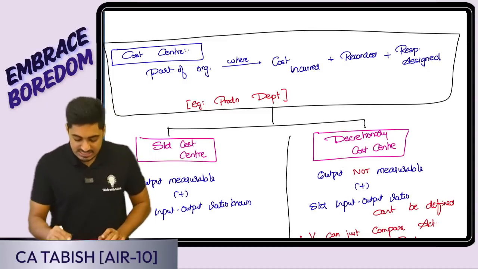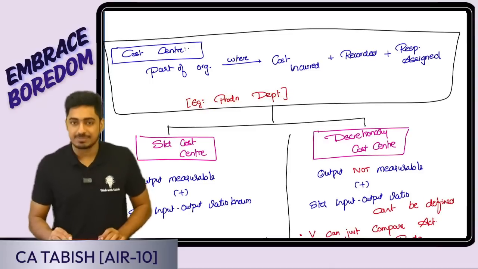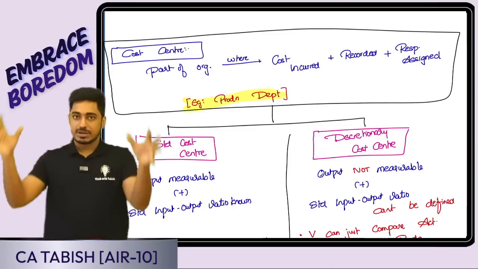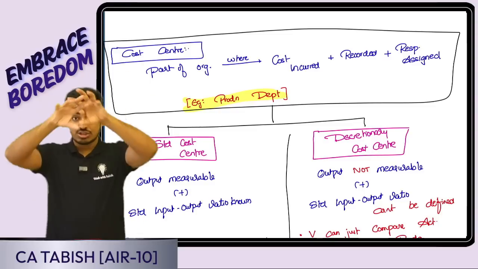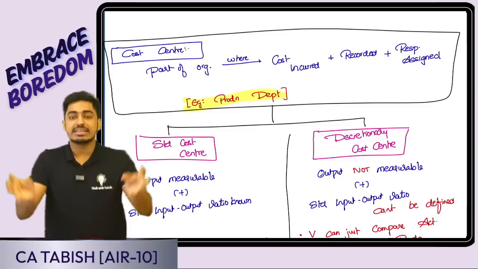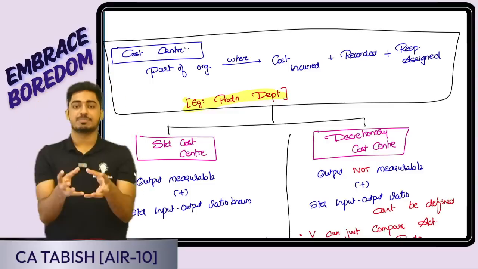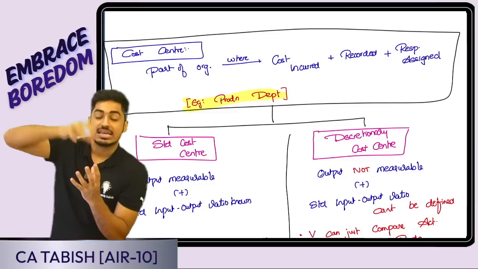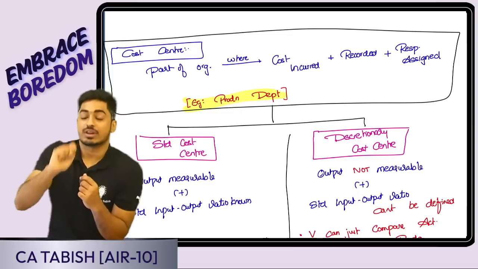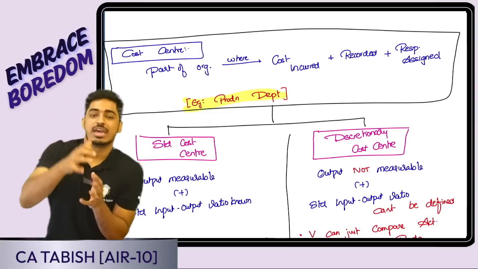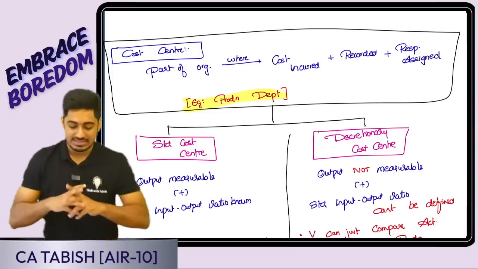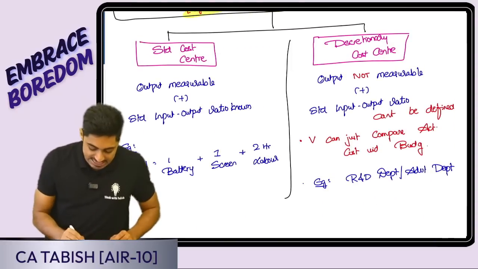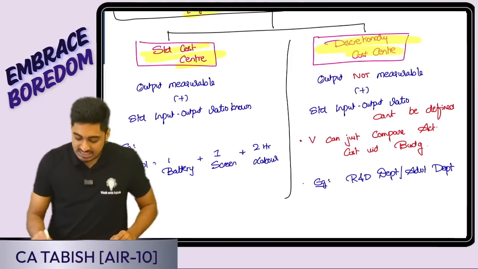Say for example, very simple example, production department, purchase department, HR department, employee related department. Production department is there. So all cost, it is a cost center. For that I am calculating, for that I am recording all the cost. In production department, what all cost is being incurred? Yes, for that I will be doing my calculation, that I will record. And for that, to assign responsibility, we have appointed a manager called a production manager. Now, my cost centers can be two different types. It can either be a standard cost center or it can be a discretionary cost center.